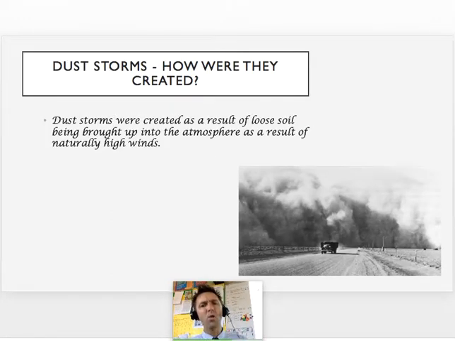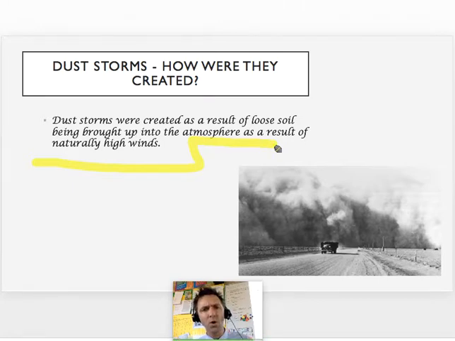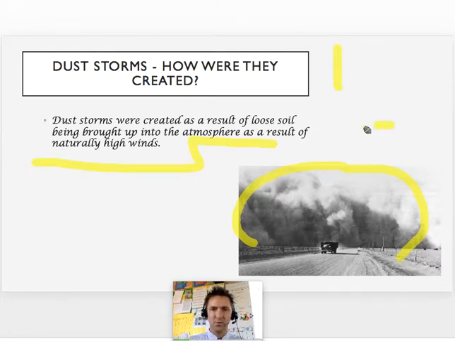The Dust Bowl also caused dust storms, and this is how they were created. Dust storms were created as a result of loose soil being brought up into the atmosphere by naturally high winds. So there were strong winds, and when there's no grass to keep the soil down, the winds are just going to blow all the sand and all the dust all over the place. So you got giant dust storms like this in the United States in the Dust Bowl. Humans have got to be careful about how they manage their environment or they can cause situations like this. So, write down all of this as well. Thanks very much.